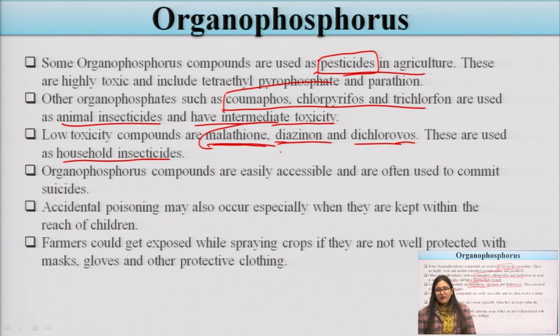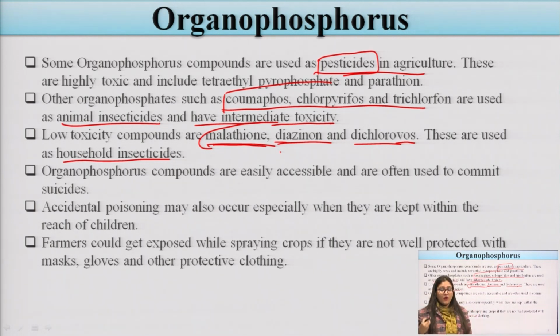Organophosphorus compounds are easily accessible, and they are often used to commit suicide. Accidental poisonings may also occur. Accidental poisoning can be seen with the use of these organophosphorus compounds. If individuals use them day by day in their working procedures, these compounds may accidentally go into their mouth or any part of the body, and they may produce side effects and toxicity in those individuals.